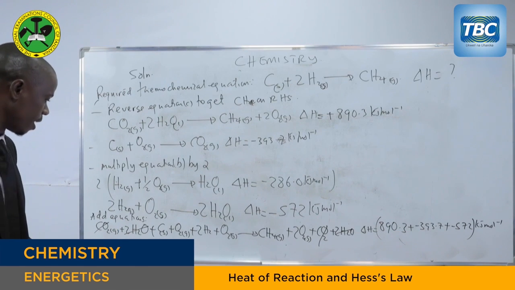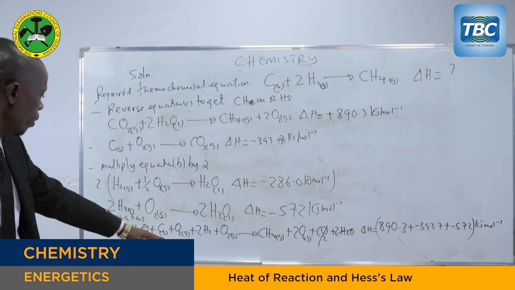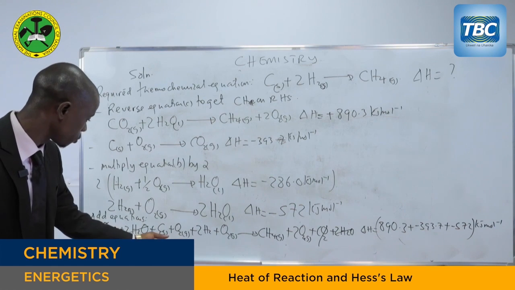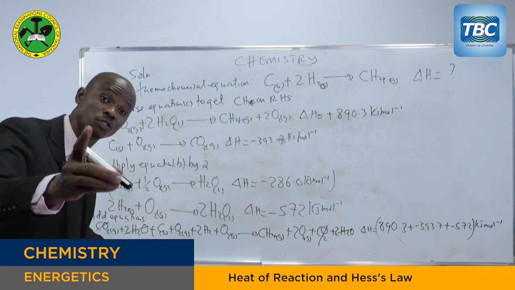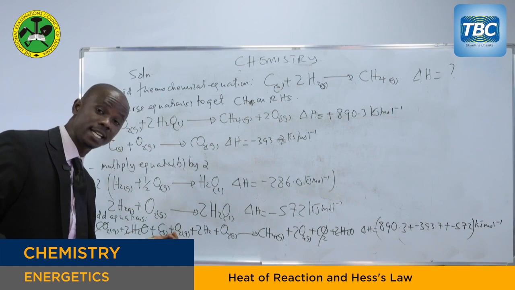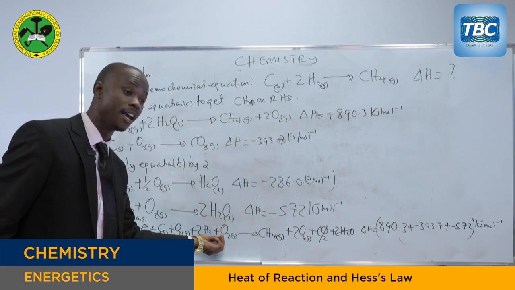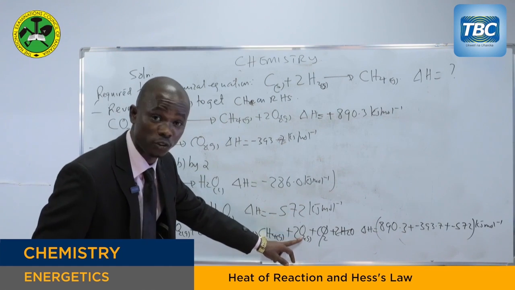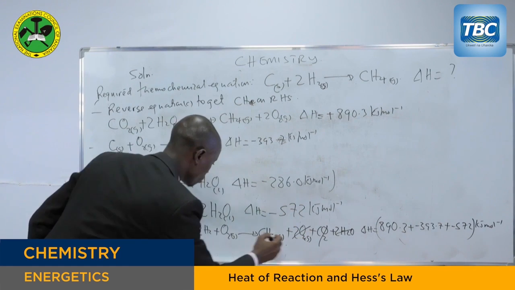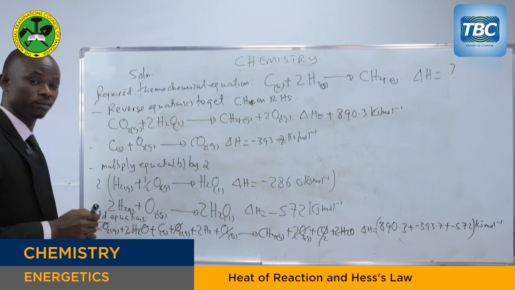Another one is oxygen gas. On the reactant side, we have 1 mole of oxygen gas and another mole of oxygen gas, making 2 moles. And on the product side as well, we have 2 moles of oxygen gas. So these will cancel together.